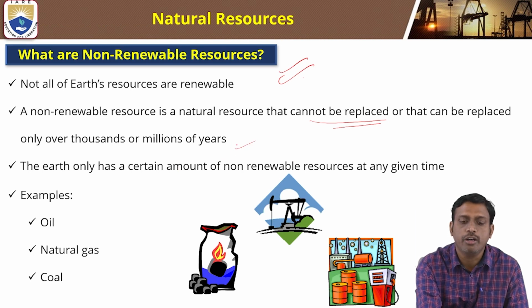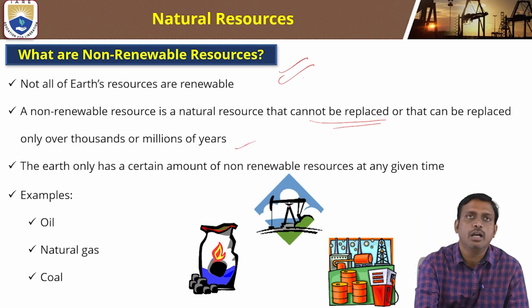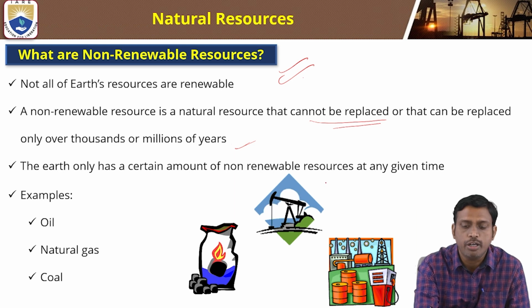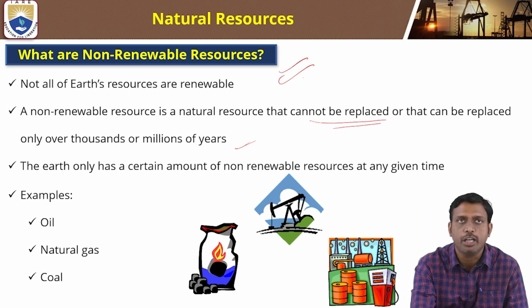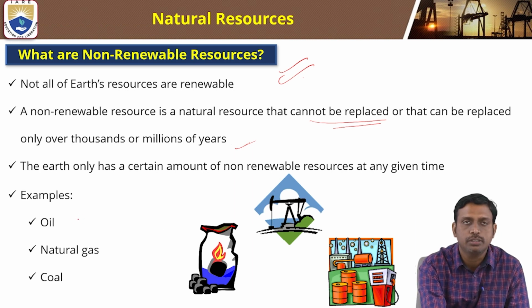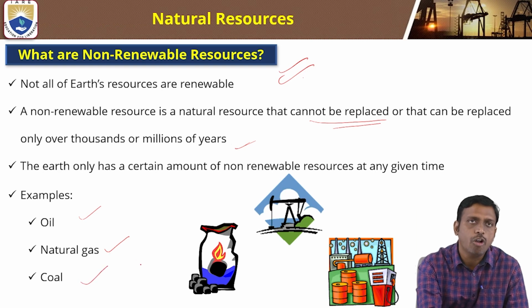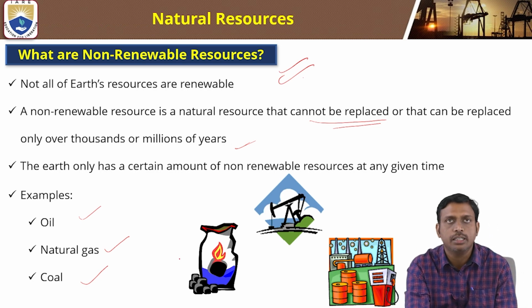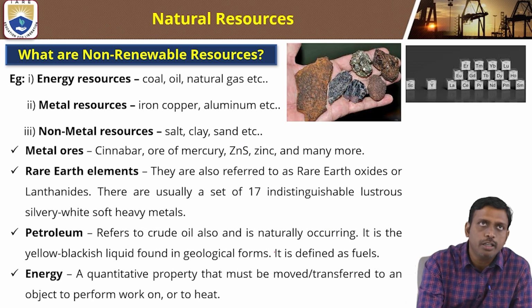Earth only has a certain amount of non-renewable resources at any given time. Examples are oil, natural gas, and coal.